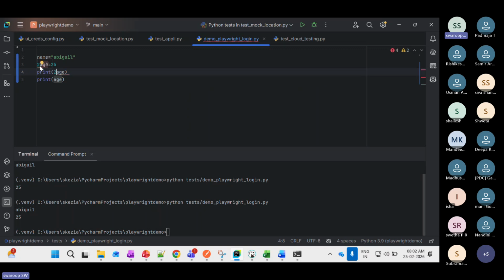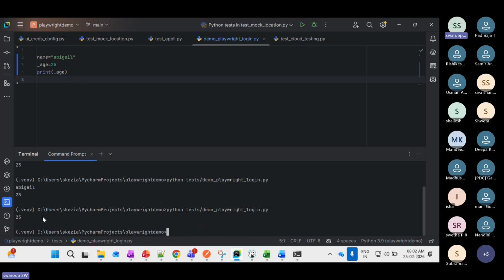If you start it with an underscore, that is fine. So I will start with an underscore now. See here, _age, that is acceptable. So Python will understand, okay, this is a variable. Now we will try to print this age with the same thing. See, 25 it is printing, but you cannot start with a number.